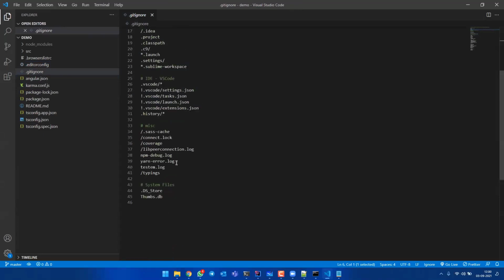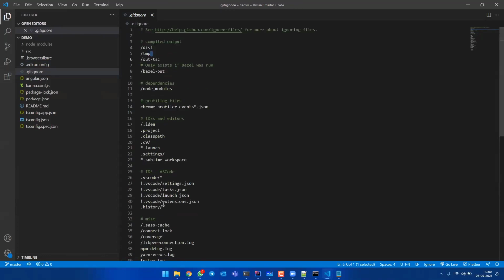These are files which are different for different people. Maybe my colleague is using different types of packages, so I should not push my packages to him. It will be duplicated. Whatever files you include in git ignore will be ignored by GitHub.